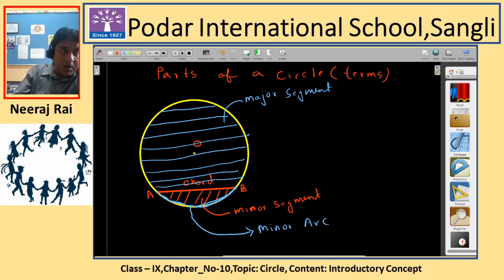And then there is a boundary which is above the circle. If I go along this boundary, this length on the top, this is also called an arc, a curvilinear length, but this is called the major arc.